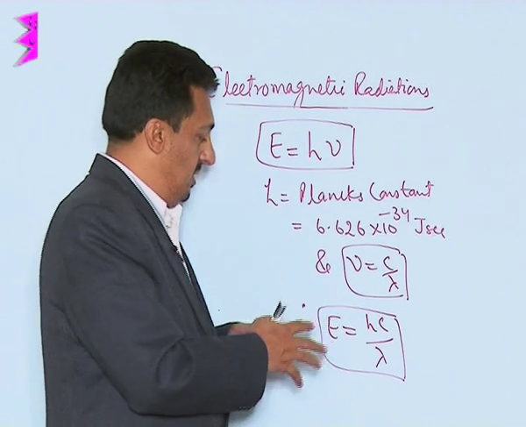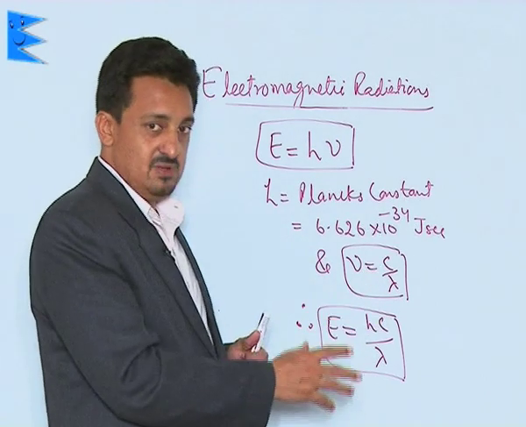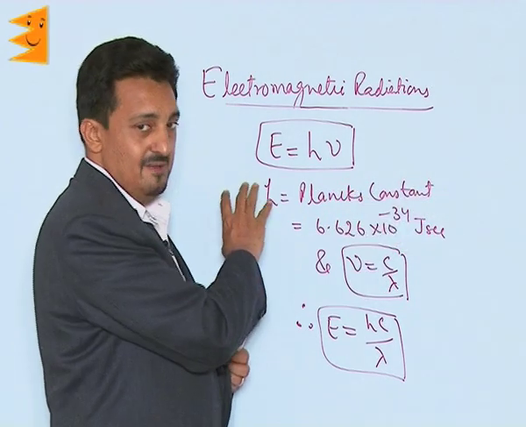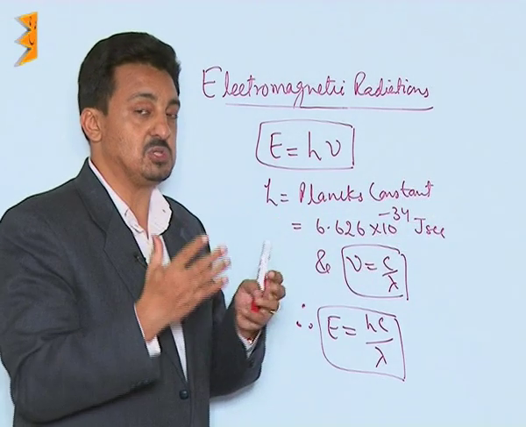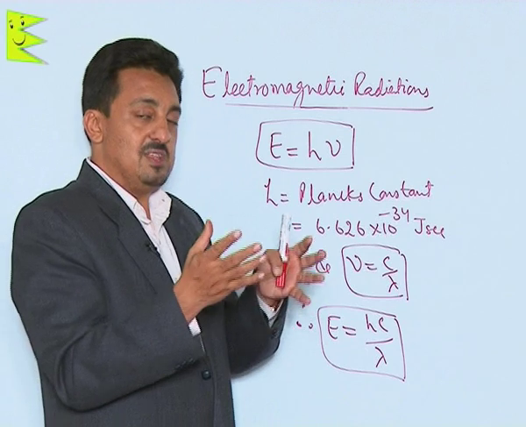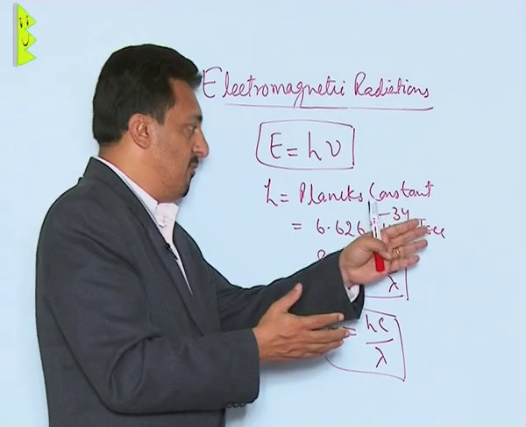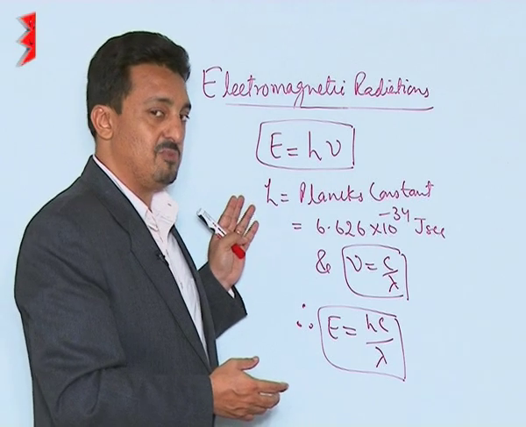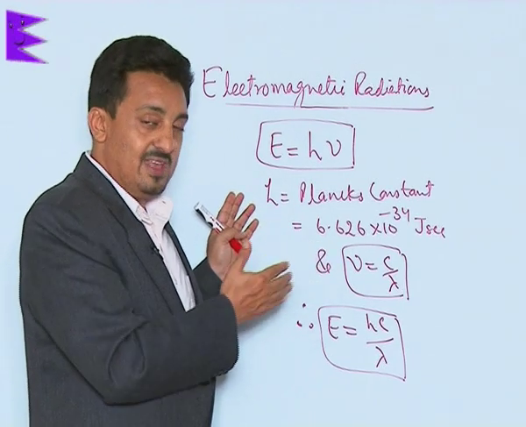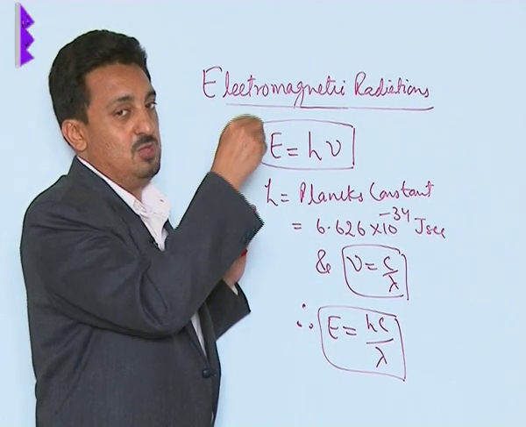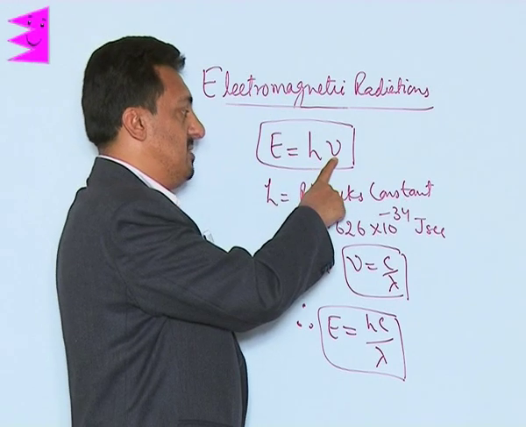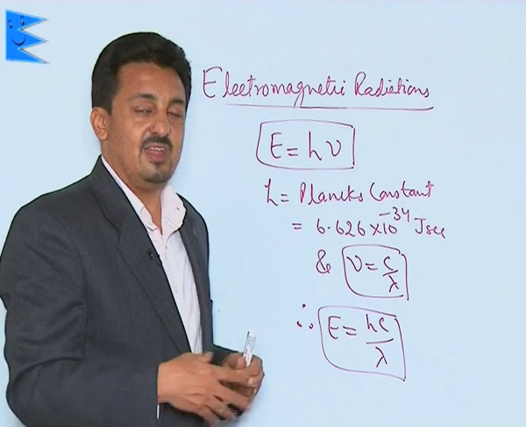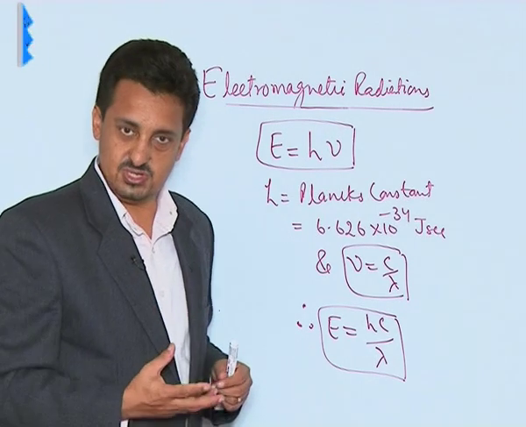So this is how we can do the usual interpretation, and now you can make out that since in the spectra the radio waves had very small frequency, their energy was very low, and as we move from right to left towards UV rays, X-rays and cosmic rays, the frequency increased up to the range of 10 to the power 24. Since frequency was very high, those radiations have very high energy. That is why they are called highly energetic radiations.